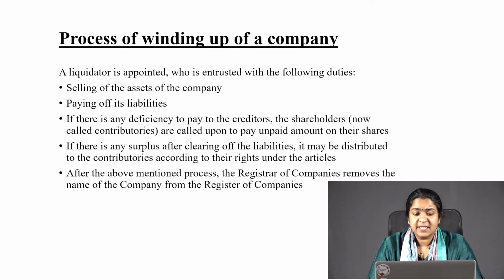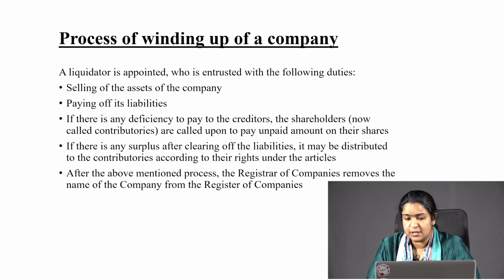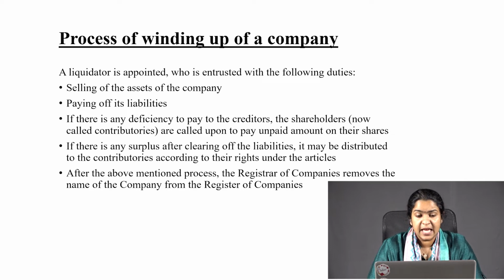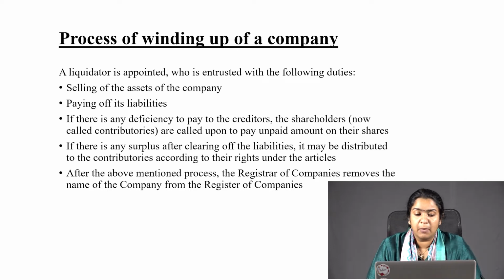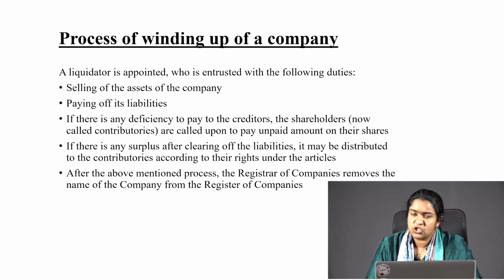Then, if there is any deficiency to pay to the creditors, the shareholders are called upon to pay the unpaid amount on their shares. When liquidation is taking place, the shareholders are called contributories. So hereafter we will be referring to contributories. When we say that term, it should be understood that we are referring to the shareholder.